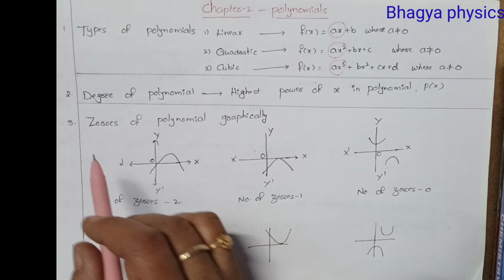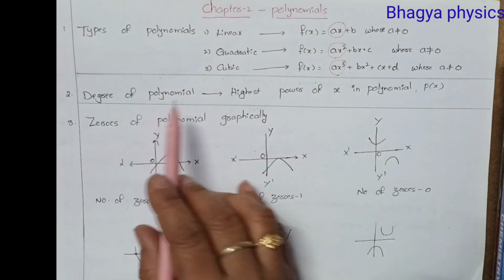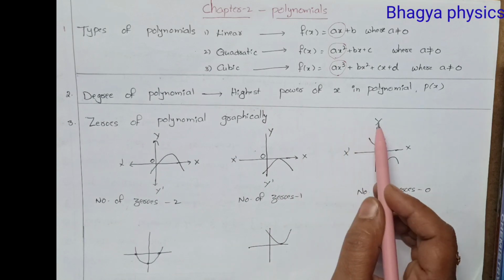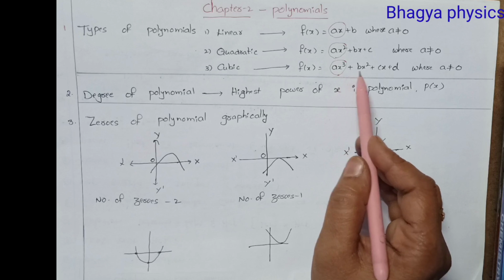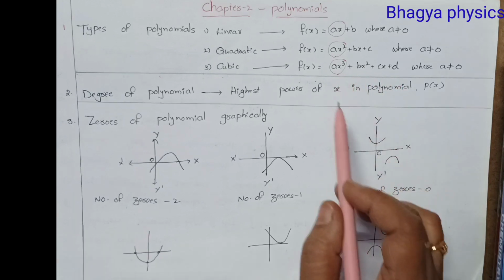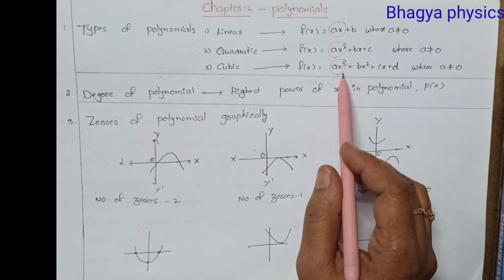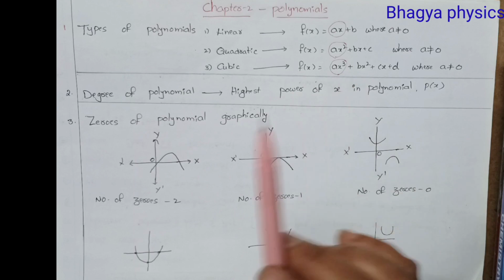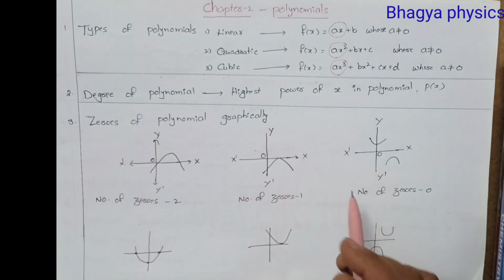Okay. So now, degree of a polynomial: the highest power of x in the polynomial is the degree of that polynomial. For example, in the cubic polynomial ax cube plus bx square plus cx plus d, we compare the powers of x. Here ax cube is highest, so 3 is the degree of this polynomial. Okay, next, zeros of the polynomial graphically, very important.